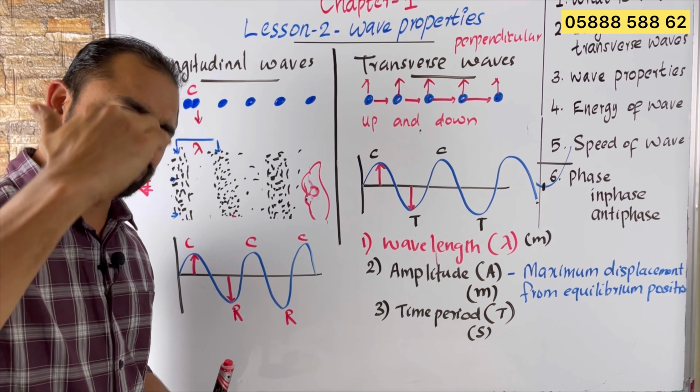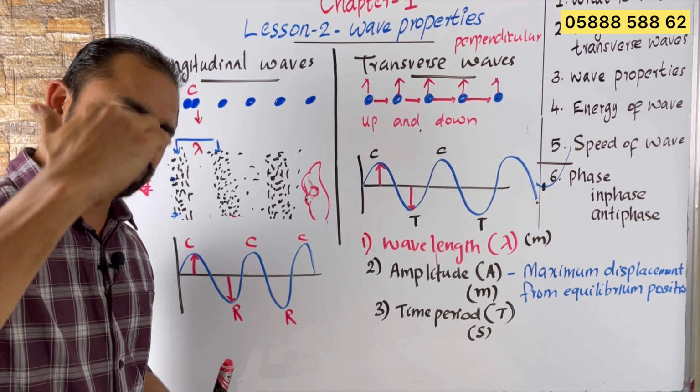One wave is one compression and one rarefaction in a longitudinal wave. In a transverse wave, one crest and one trough. So it is the time taken to complete one wave, that is called a time period. Or, for example here, when I talk, the air particles are vibrating, right? In a longitudinal wave, air particles are vibrating along the direction of travel of the wave.